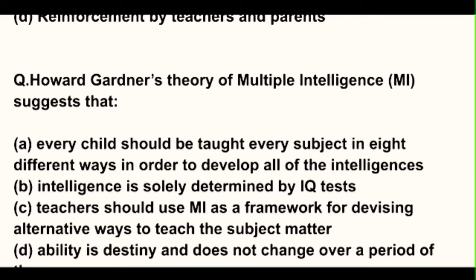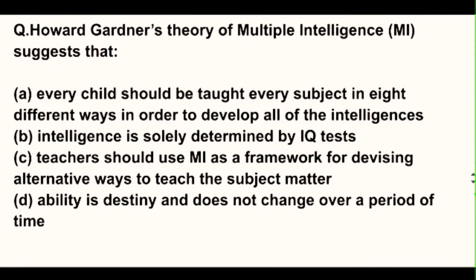Next question. Howard Gardner's theory of multiple intelligence suggests that, option A, every child should be taught every subject in 8 different ways in order to develop all of the intelligence. Option B, intelligence is solely determined by IQ test. Option C, teachers should use MI as a framework for devising alternative ways to teach the subject matter. Option D, ability is destiny and does not change over a period of time. So here the correct option will be option C. Teachers should use MI as a framework for devising alternative ways to teach the subject matter. Okay, that is what multiple intelligence theory suggests. Okay, so keep in mind.